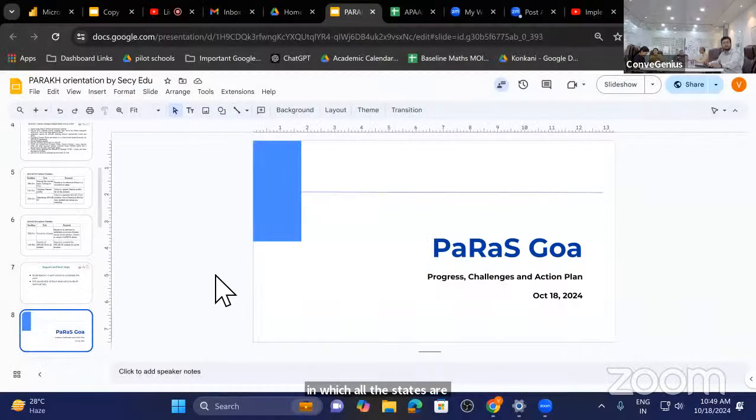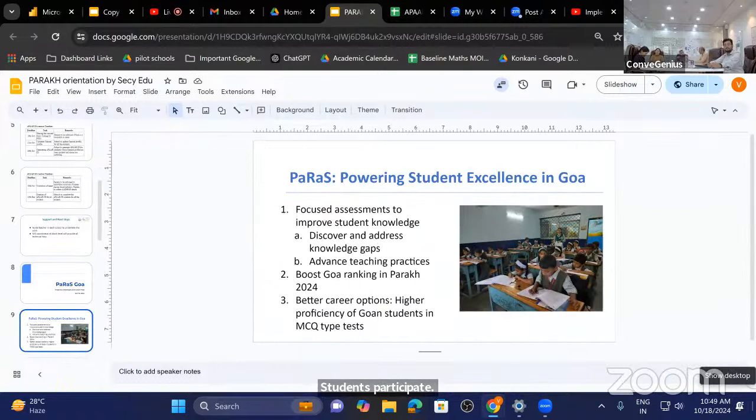We'll now move forward with the presentation on Parakh, that is NAS. As informed, NAS is a Government of India initiative in which all the states conduct a sample exam in which grade 3, 6, and 9 students participate. The NAS exam for Goa is happening on 4th of December, in fact, for the entire country.